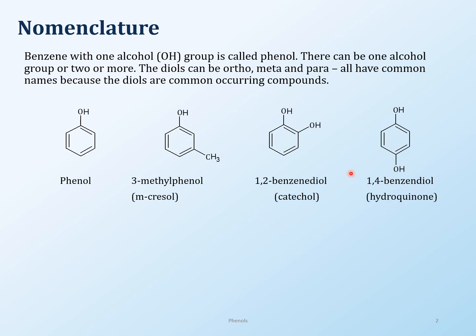diols. So the diols where you have two alcohol groups: 1,2-benzene diol, 1,4-benzene diol, catechol, hydroquinone. The other one is called resorcinol, if you had it in the meta position. So very specific names for diols. Only people who are working with diols that much will remember it. If you don't, it's not a big deal. Just remember the IUPAC nomenclature, that's good enough.